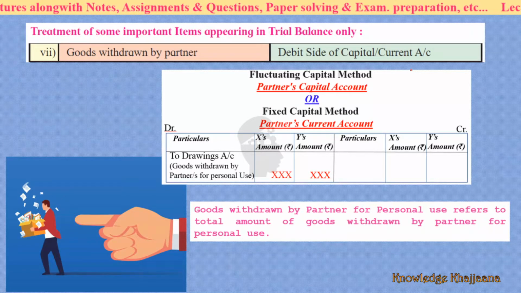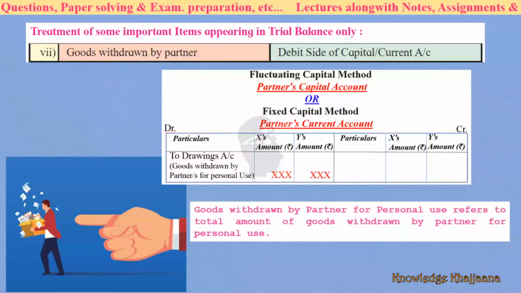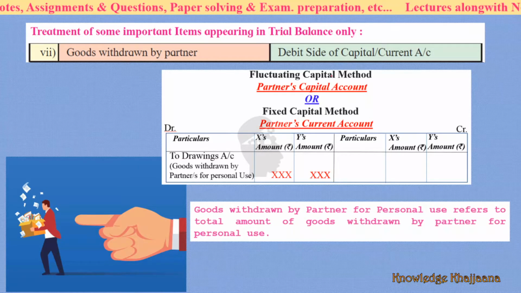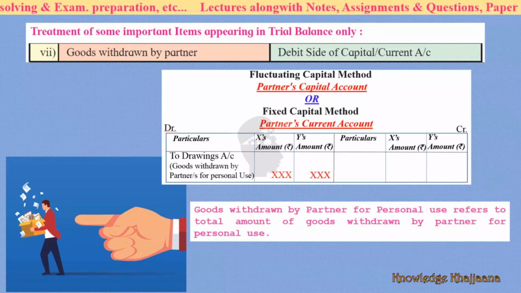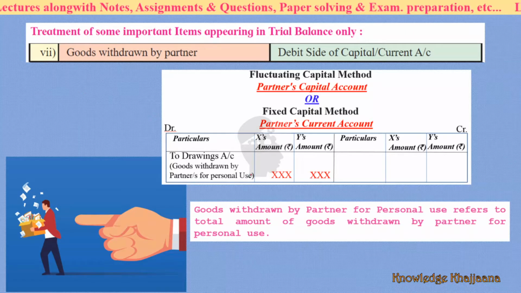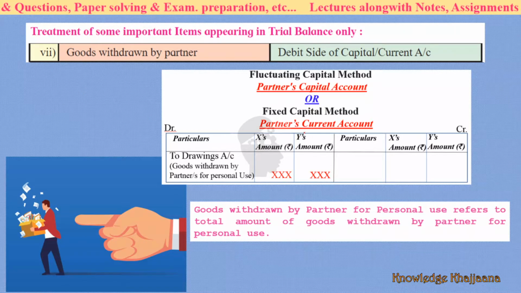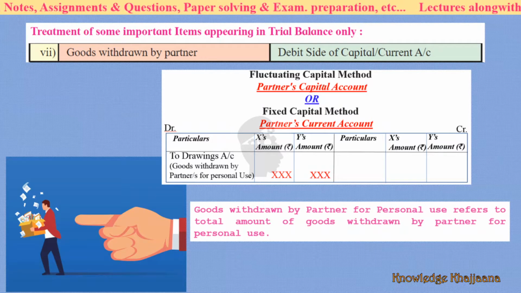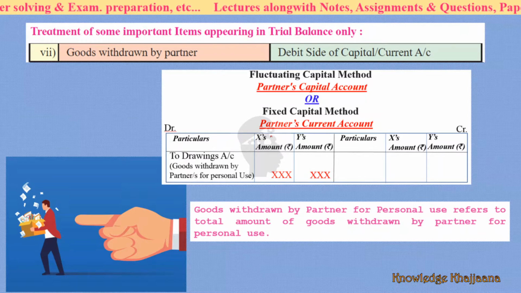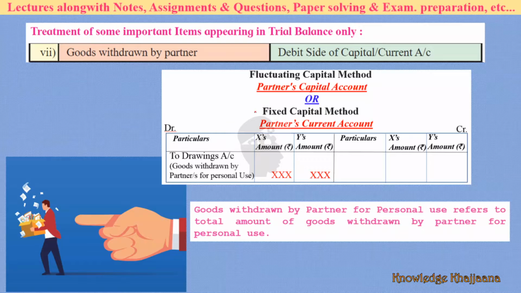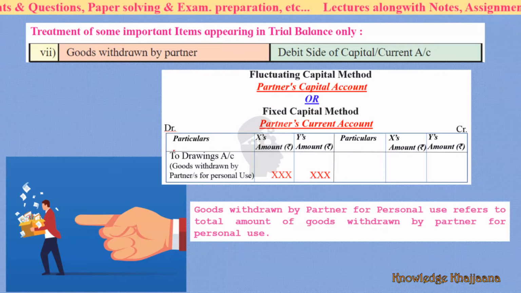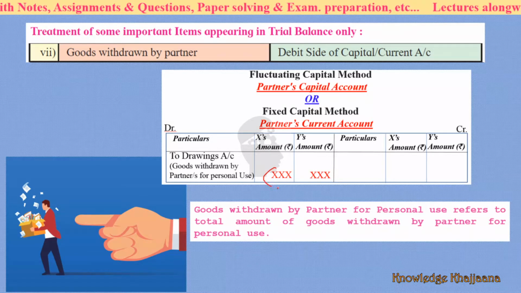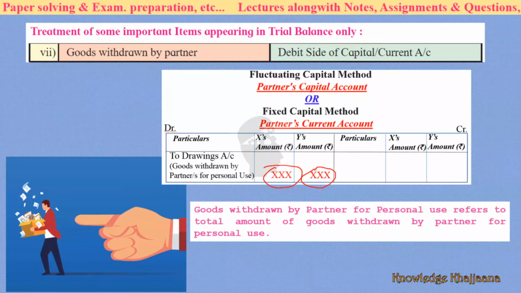What does this mean? If the partnership firm is following the fluctuating capital method, then everything is recorded in the partner's capital account. If the firm is following the fixed capital method, then drawings are recorded in the partner's current account. So you have to write the drawings amount, that is, goods withdrawn by partners for personal use, on the debit side of the partner's capital account or current account. We have seen these things in detail in our earlier lectures.